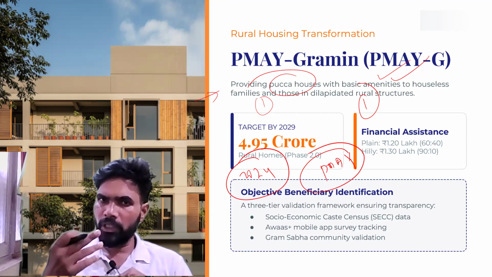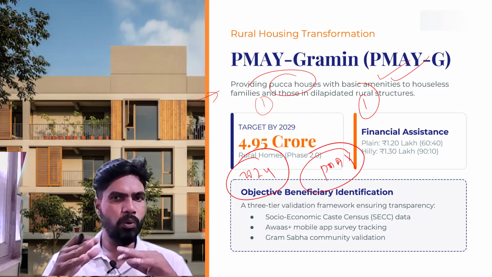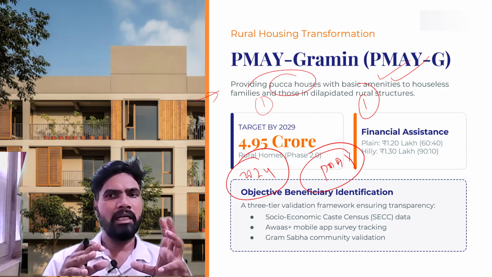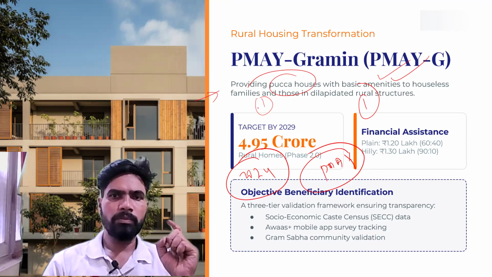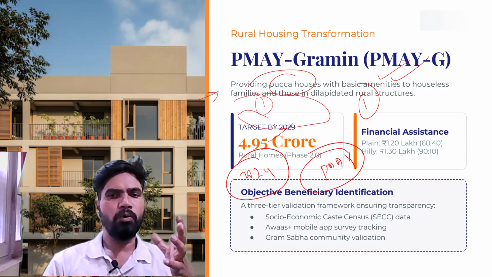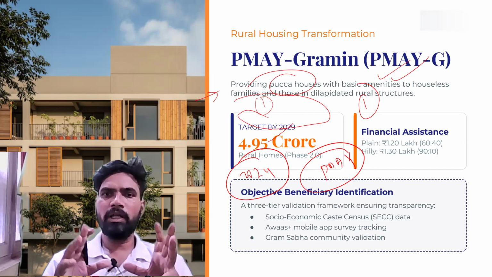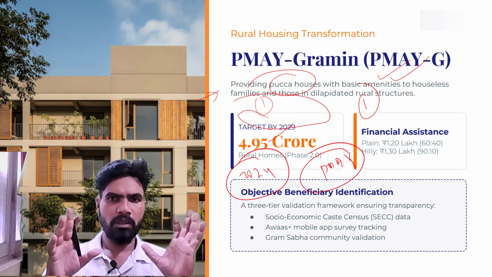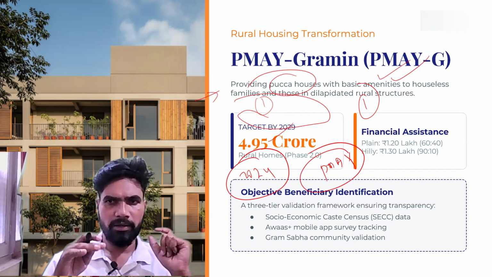For that reason, the second phase, PMAY 2.0, has been started. In phase 2, the government decided a target that altogether 4.95 crore houses have to be built, so roughly 5 crore houses in rural areas. This is the target.